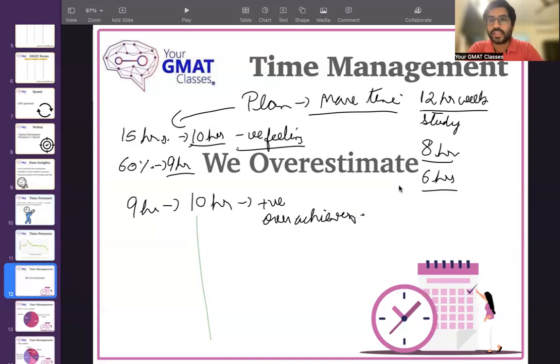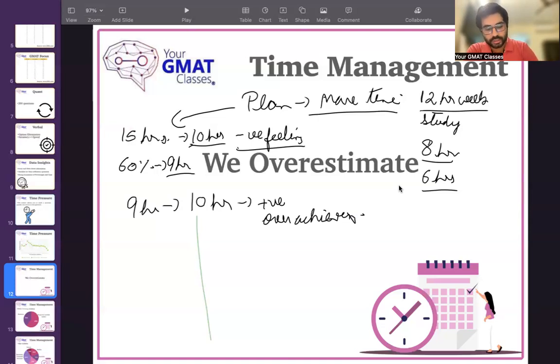This really matters psychologically, to not have unrealistic targets of time. Because trust me on this, whenever we are planning anything, we generally tend to overestimate. I'm not saying everyone does that, but that is the general trend.